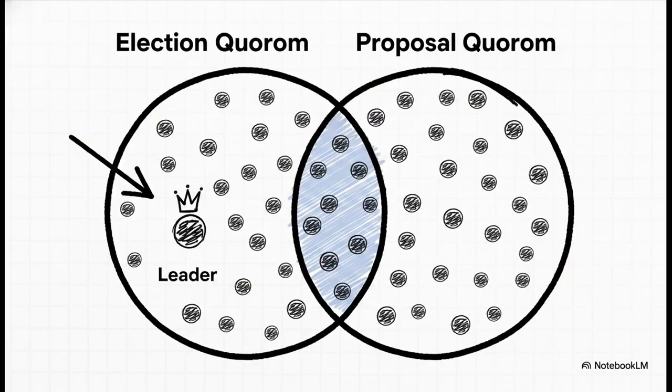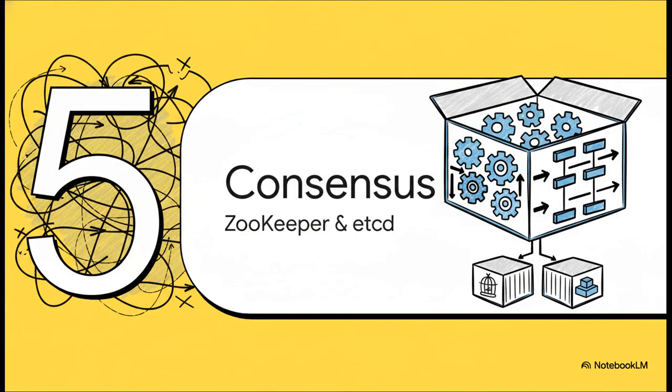And this right here, this is the secret sauce. This is the mathematical trick that makes the whole thing safe. The group of nodes you need to elect a leader must overlap with the group of nodes you need to approve a proposal. This simple rule creates a mathematical guarantee that you can never have two different leaders making conflicting decisions at the same time. It's brilliant.